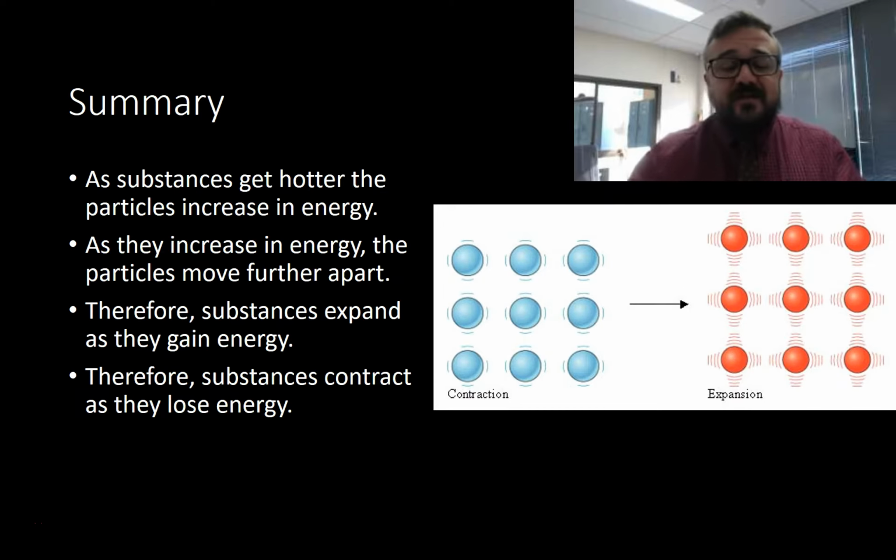So in summary, as substances get hotter, the particles increase in energy. As they increase in energy, they move further apart. Therefore, substances expand as they gain energy, and substances contract as they lose energy. I hope that made a lot of sense.